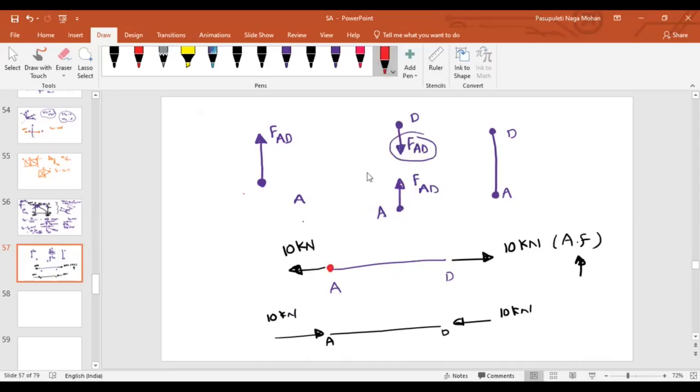If you draw the free body diagram at joint A, I'm not talking about just joint D. As I told you, if your entire structure is in equilibrium, each and every point and every section will be in equilibrium. So just look at point A. How can I represent the internal force direction? Obviously, opposite to it, isn't it? This is your opposite direction. Look at joint D. What is the opposite direction to this? Towards left, sir. Now you can see these two look like tension.